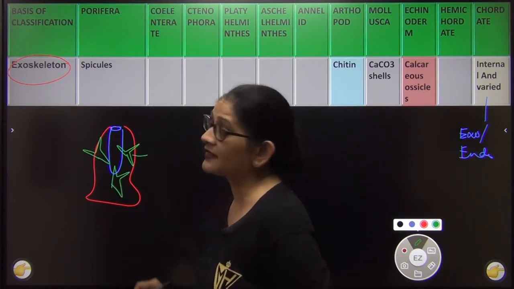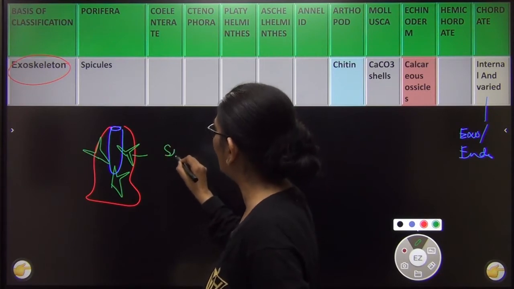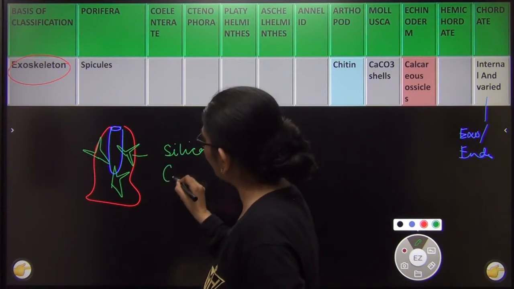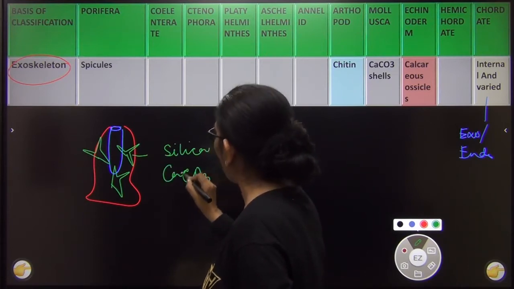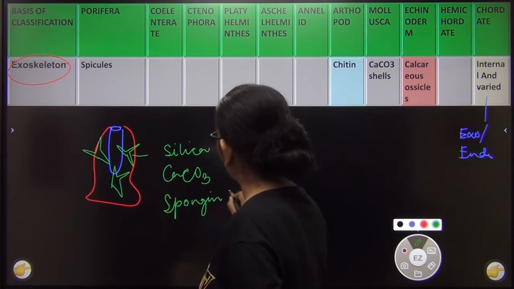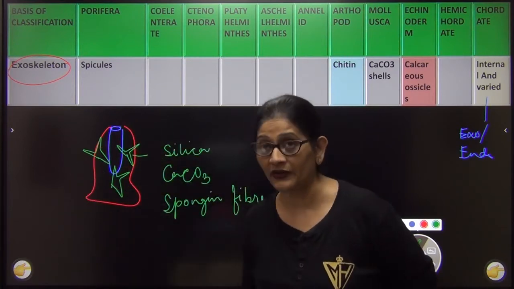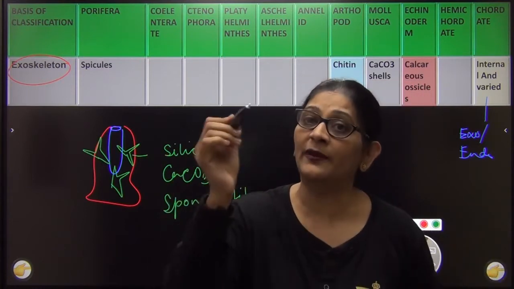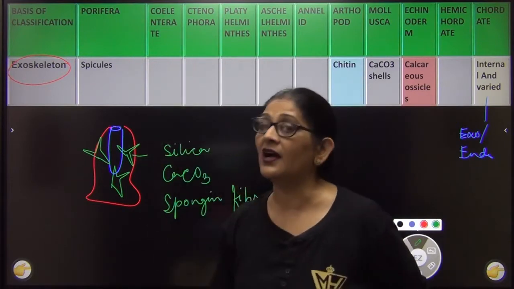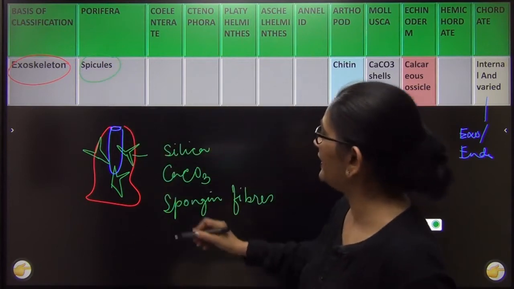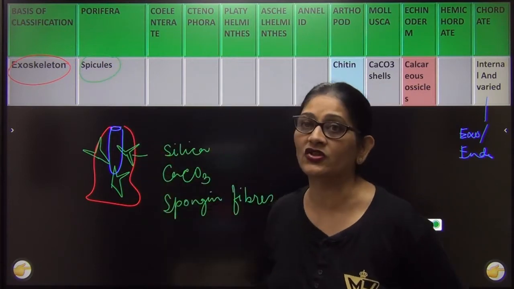And these spicules can be either made up of silica. I am going to teach you later. In some it is made up of silica. In some it is made up of calcium carbonate. And in some it is made up of spongine fibers. जब हम आपको Porifera डिटेल में पढ़ाएंगे, तो I am going to show you all these types of skeleton. Right? So non-chordates, they do not have a skeleton. If at all they have, it will be an exoskeleton, and Porifera is characterized by presence of an exoskeleton called spicules, which looks something like this, pointed structures like this.